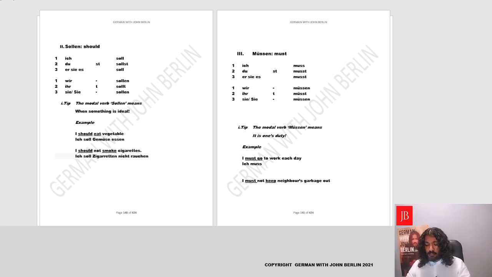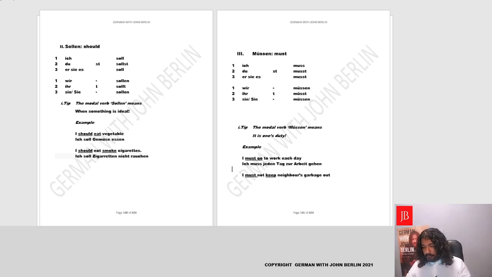So first in German we mention the time. Jeden Tag, every day. Then we'll say the place, that is to work. In German we'll write zur Arbeit. Very good. And then we'll introduce the main verb in the end, which is gehen, to go. The way we say zur Arbeit, we'll be learning when we do prepositions. Don't worry about that. And jeden Tag is simply each day. It's an adjective, jeden. So yes, ich muss jeden Tag zur Arbeit gehen. I must go to work each day.